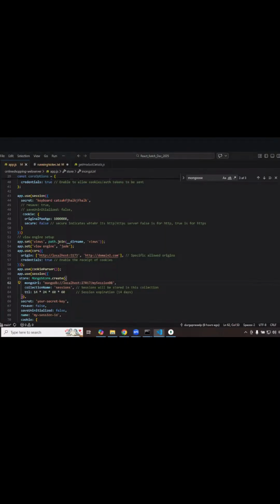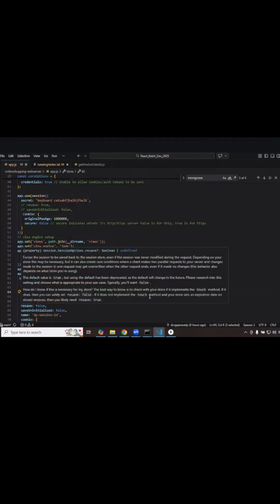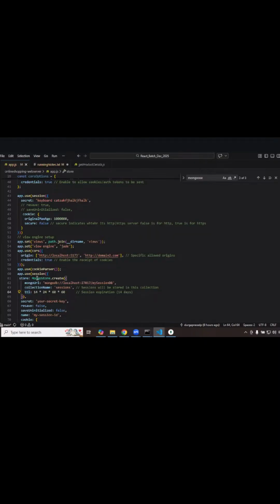Sir, line number 64, line number 62. TTL, 60. Sir, is it a user-defined key? No, not a user-defined key. This is Mongo store dot create: Mongo URL, Mongo collection, and what is the session expiry time. We can't say whatever we want. This is predefined, if you go with Mongo store dot create.